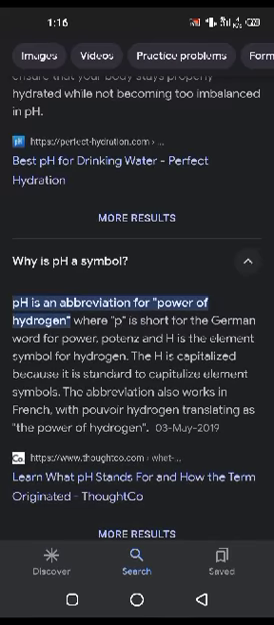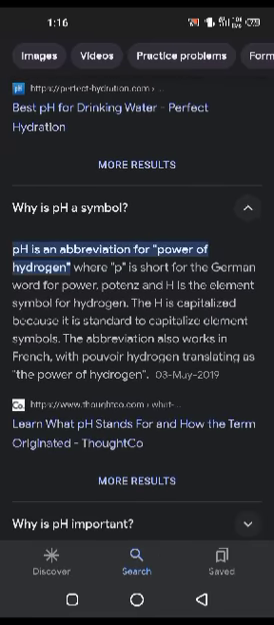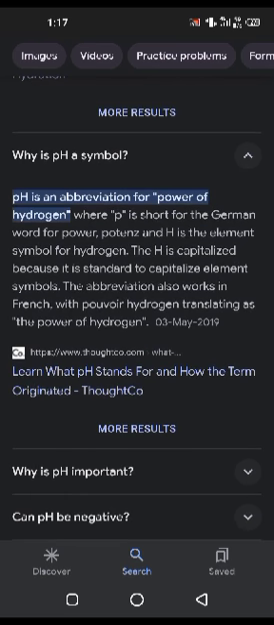pH is an abbreviation for power of hydrogen, where P is short for the German word for power, potenz, and H is the element symbol for hydrogen. The H is capitalized because it is standard to capitalize element symbols. The observation also works in French, with pouvoir hydrogène translating as the power of hydrogen.